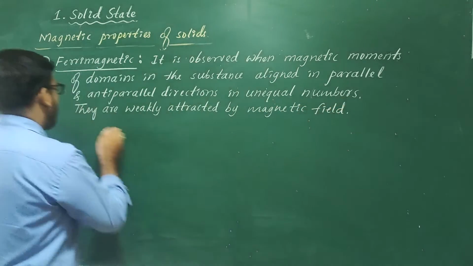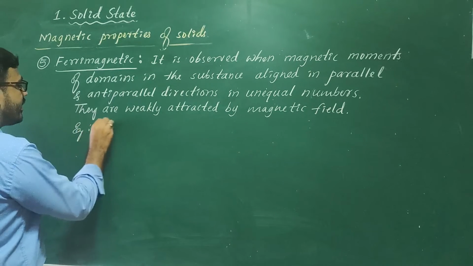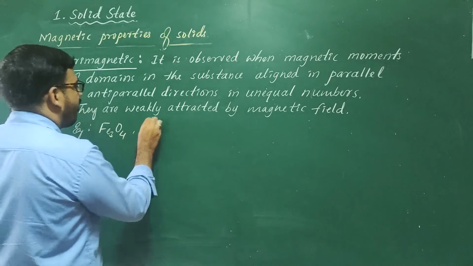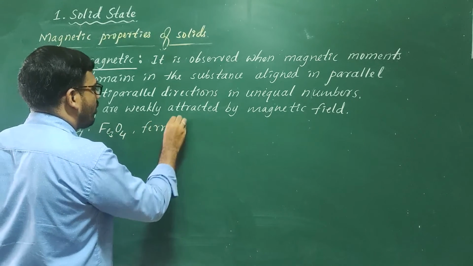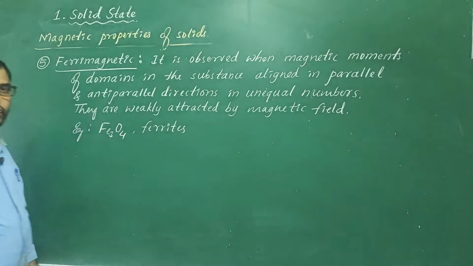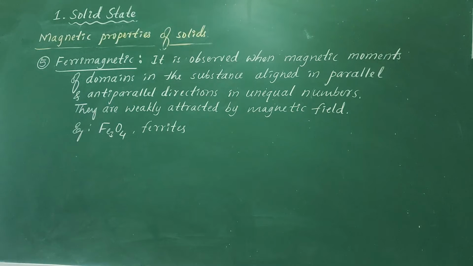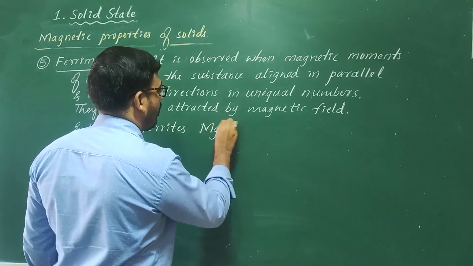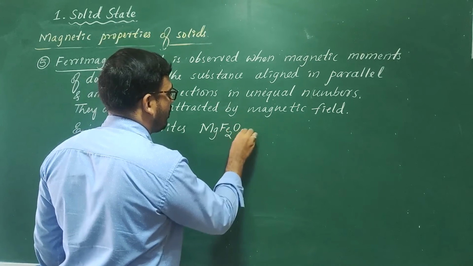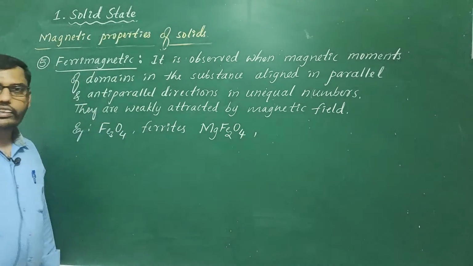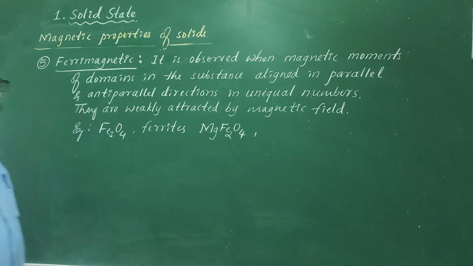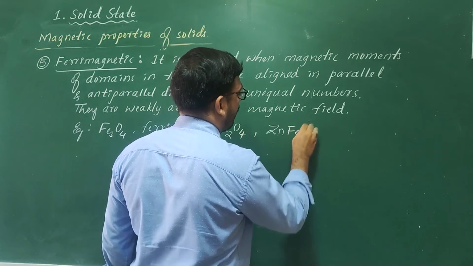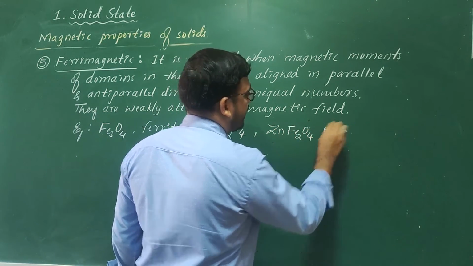Coming to the examples, magnetite Fe3O4 along with some ferrites like MgFe2O4 and similarly zinc ferrite ZnFe2O4, etc. So these are some examples.